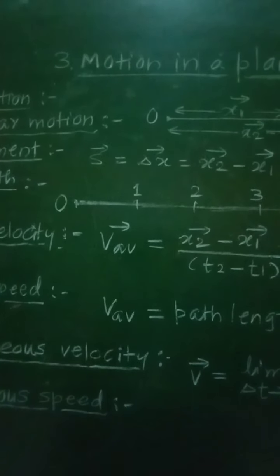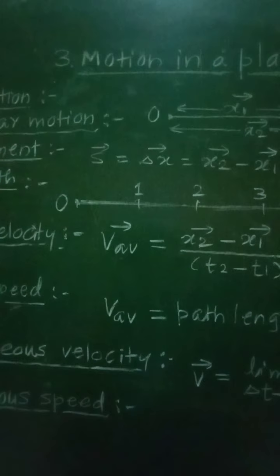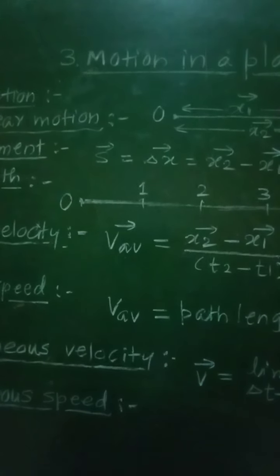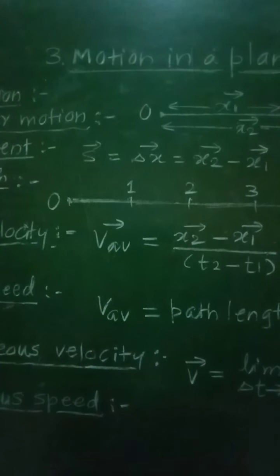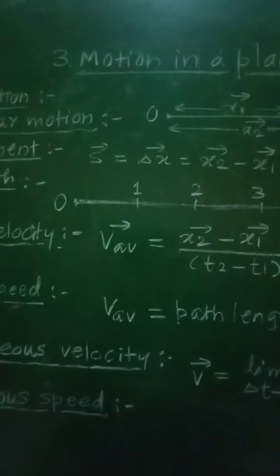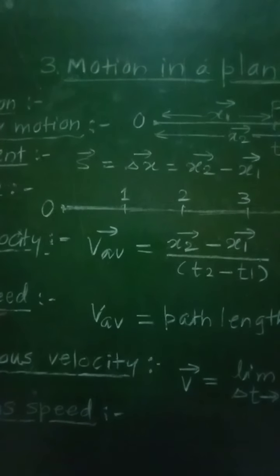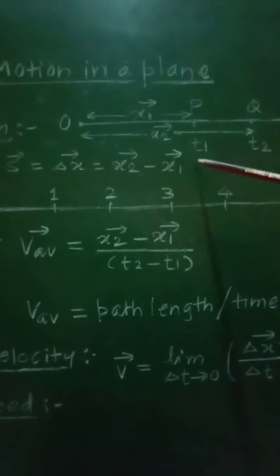The displacement of the object between time t1 and t2 is the difference between the position vectors of the object at the two instances.